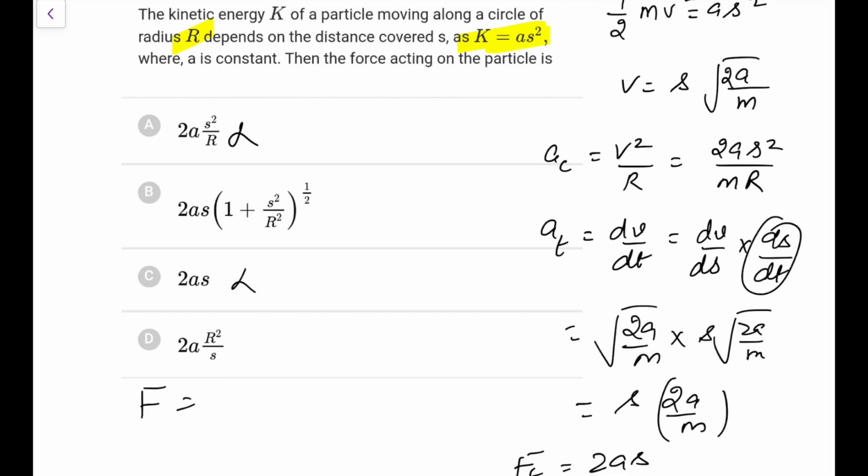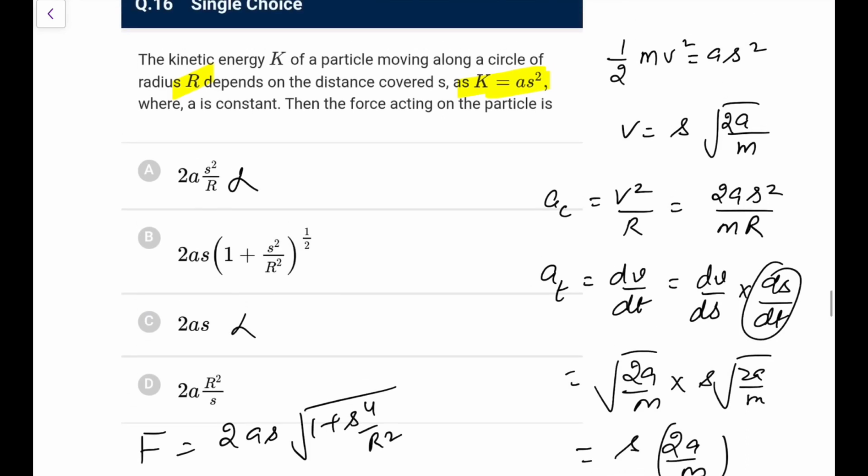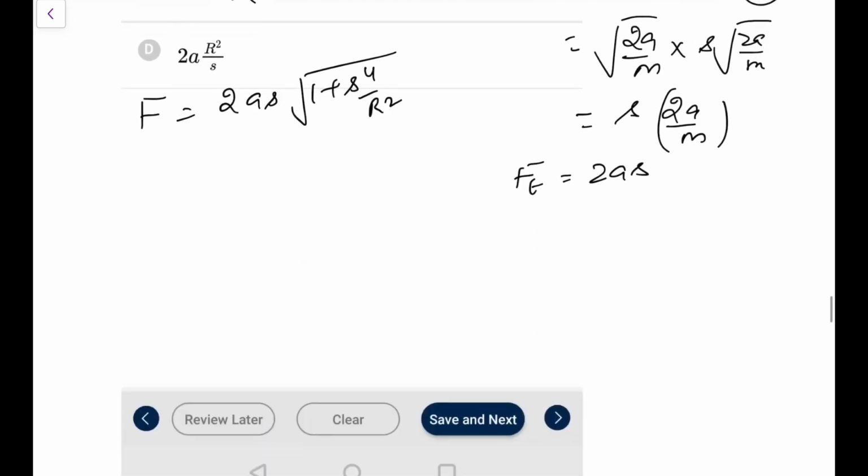So I can take out 2As common, it would be under root of 1 plus S to the power 4 by R square, that is what we are getting. So it should not be like this. As per this probably none of the options is coming because it should be S to the power 4 upon R square, that should be the case, but let's say we will go with this, we don't have any other choice.